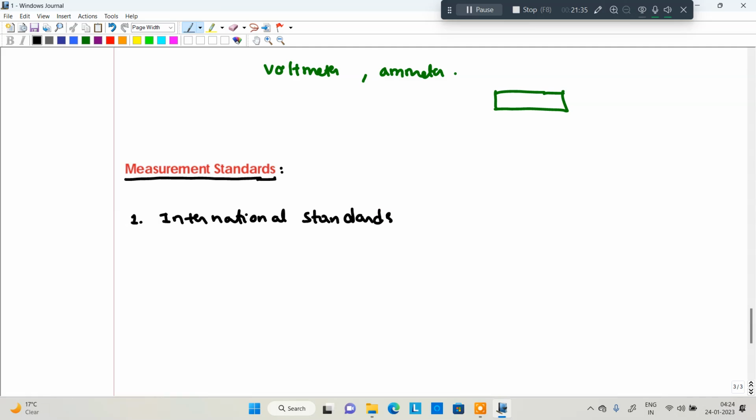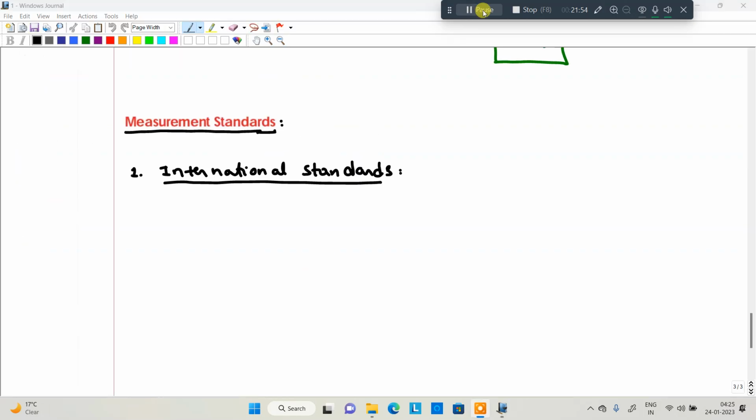We'll see. Suppose I am going to design a particular piece of equipment, and that equipment is a standard equipment. That equipment obeys the conditions given by the International Bureau of Weights and Measures.